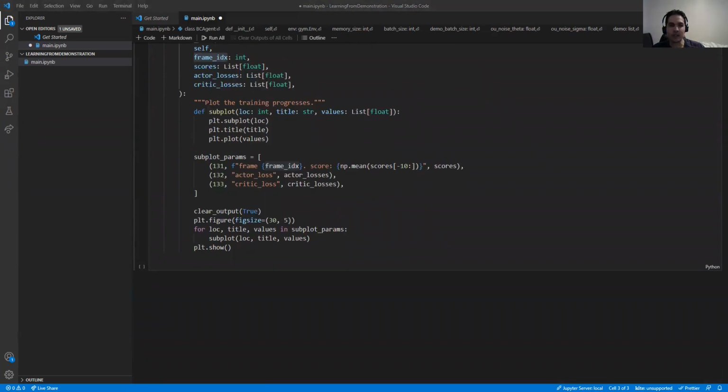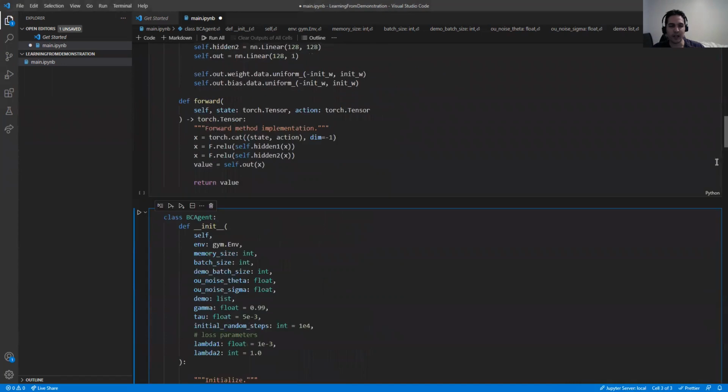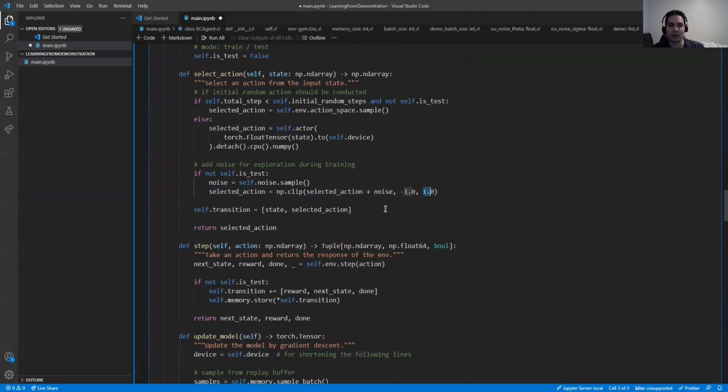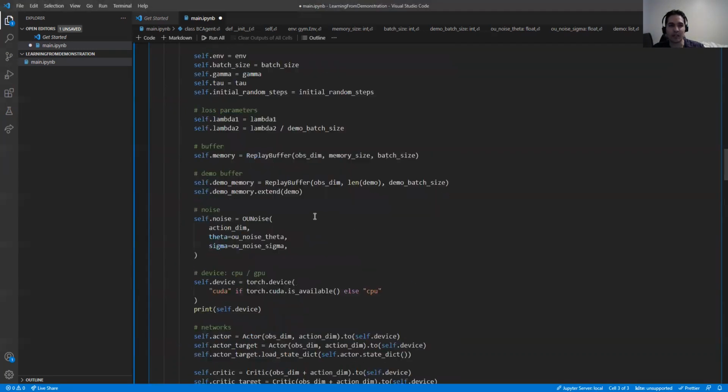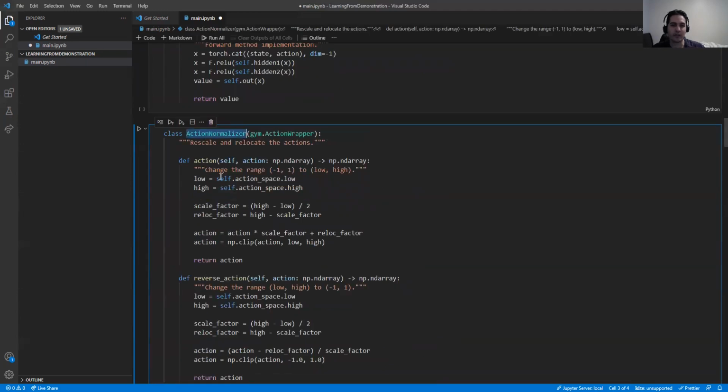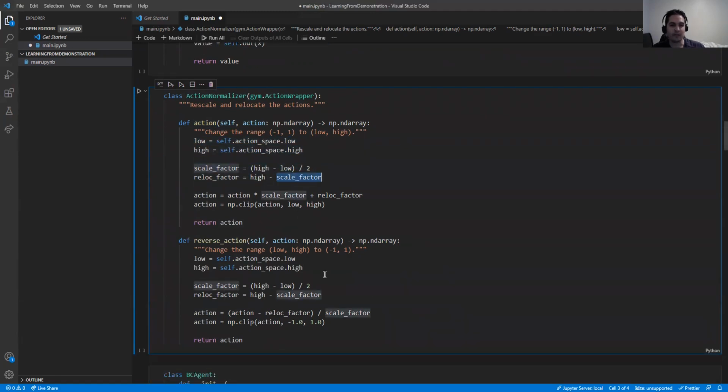Another thing that we need to implement is, when we are adding the noise, we are clipping it to be between -1 and 1, but sometimes that's not plausible. So there are some classes in the gym that can normalize the action. I can define it on top of here. So I can say action normalizer, where we need to get an action and get the lower and higher dimension of it and normalize it using some factors. And we need to reverse it when we want to apply it to the environment.